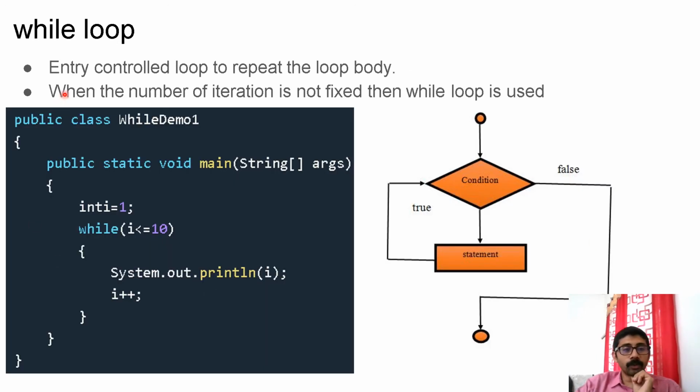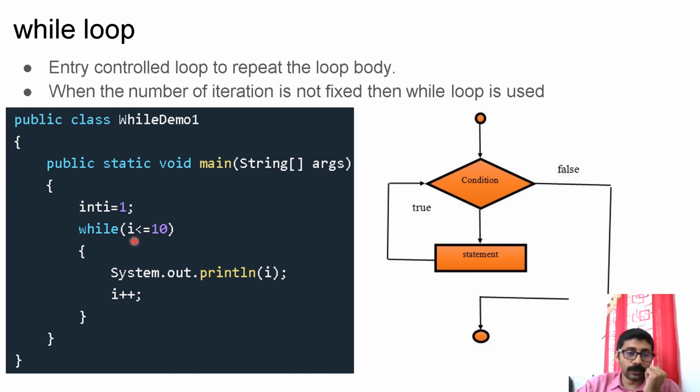Now let us learn about the while loop. For loop is also entry control, and while loop is also entry control, because first it will check the condition. If the condition is true, then only it will execute the body. When the number of iterations is not fixed, then a while loop is suggested. In the case of an array, if you have to print the array elements, you know how many times to repeat the loop, so for loop is suggested. But when you don't know how many times you have to repeat the loop, you can go for a while loop.